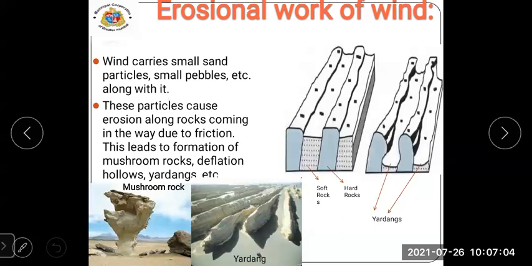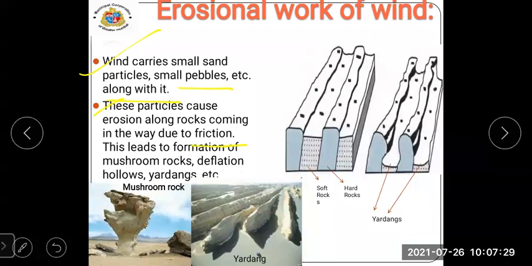See here, wind carries small sand particles, small pebbles, etc. along with it. We have just studied this. These particles cause erosion of rocks coming in the way due to friction.